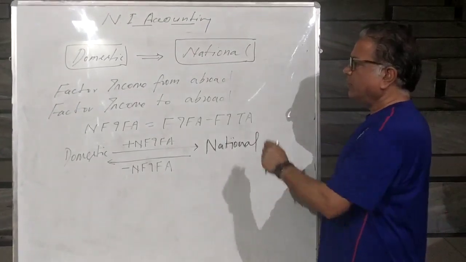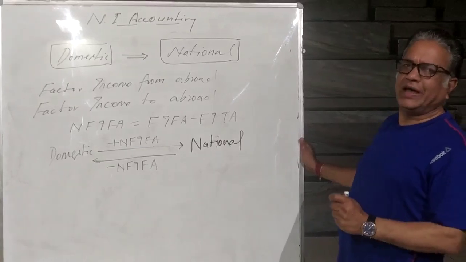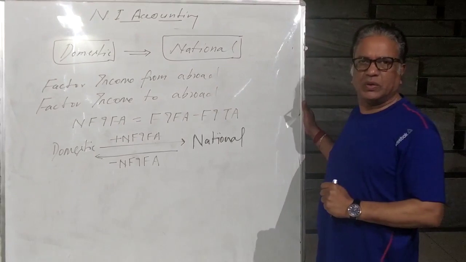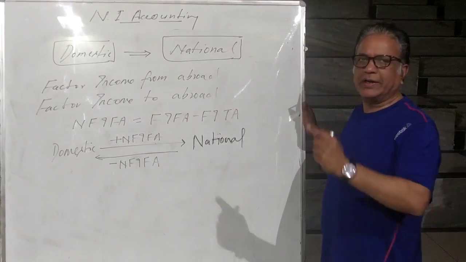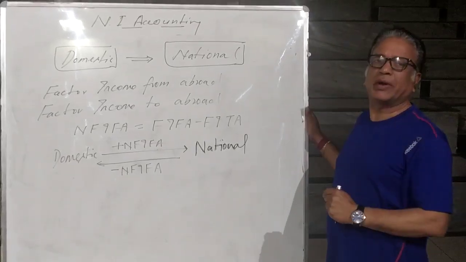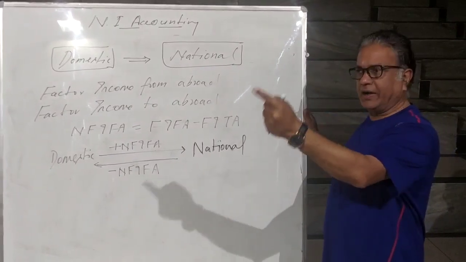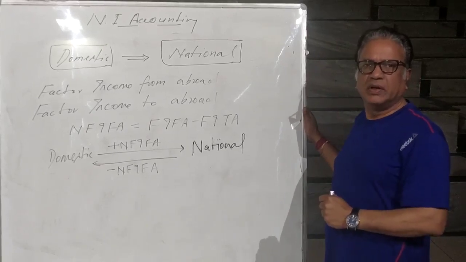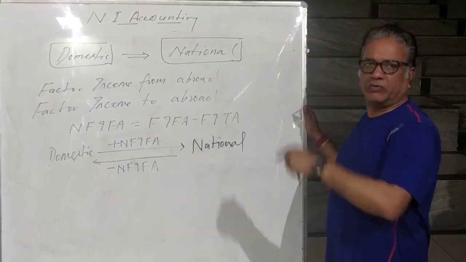In this regard, a few more concepts you must understand. The people of India are not only working within the country, they are working outside the country also. The worker of India is working in the rest of the world. The Indian capitalist is lending money to the rest of the world and earning interest from the rest of the world. Indian entrepreneurs are working in the rest of the world and earning profit from the rest of the world, that is called retained earning from the rest of the world. Indian people have their property in the rest of the world and they are earning profit from the rest of the world.